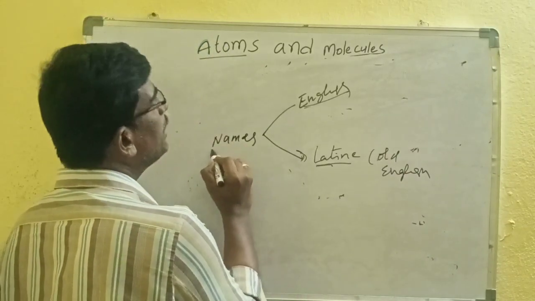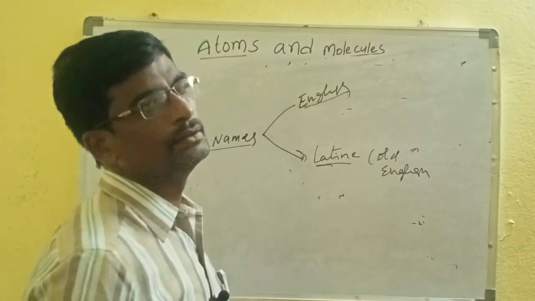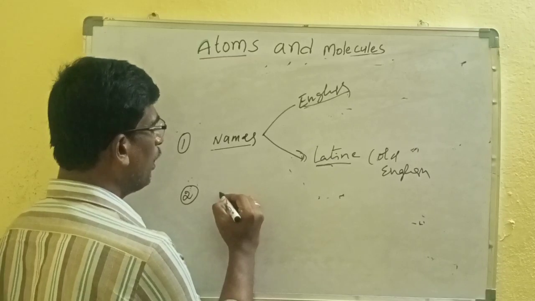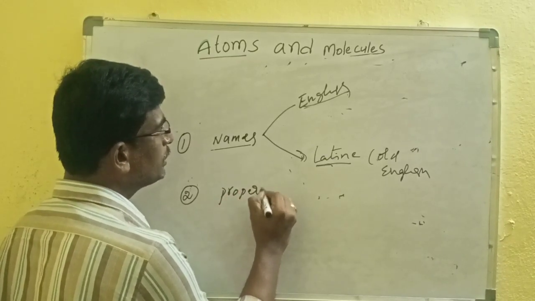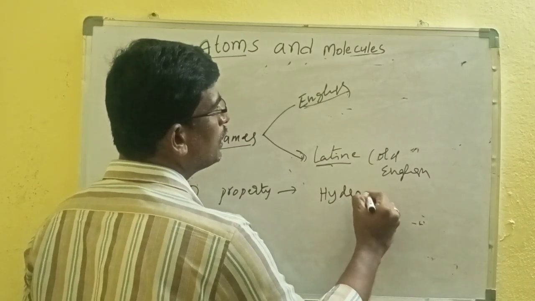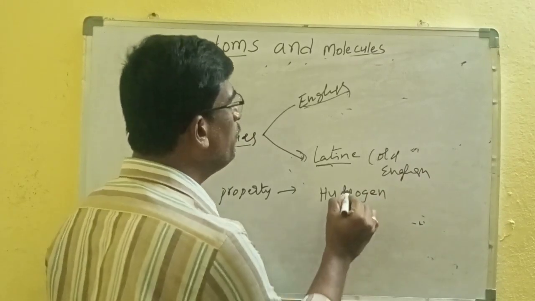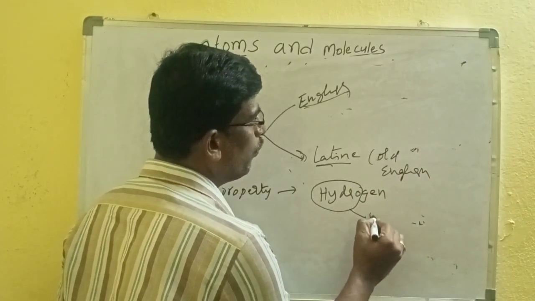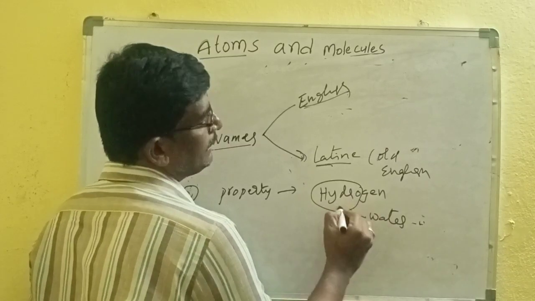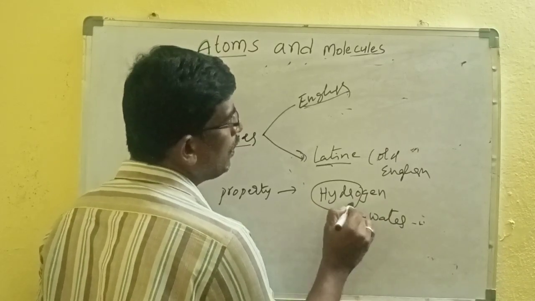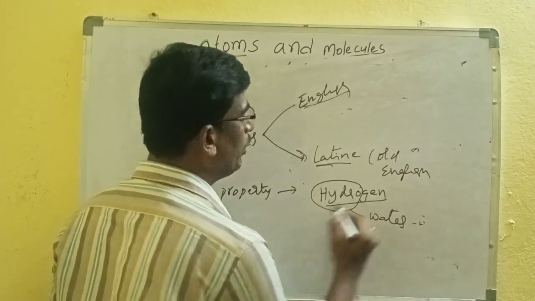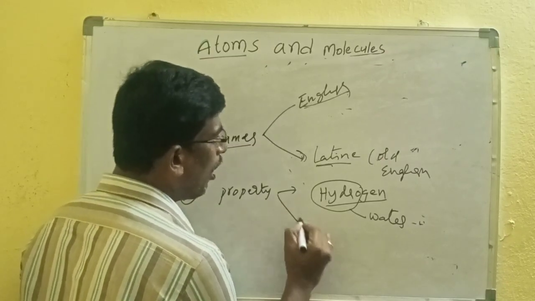So the names are taken from English or Latin, or based on the element's property. For example, the word hydrogen came from hydro, which means water in Latin, and it generates water.